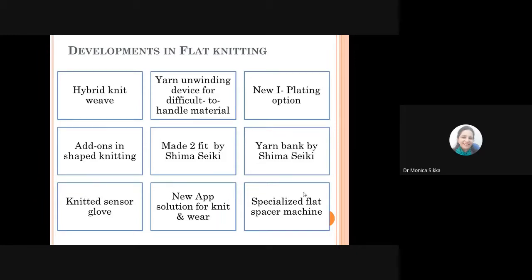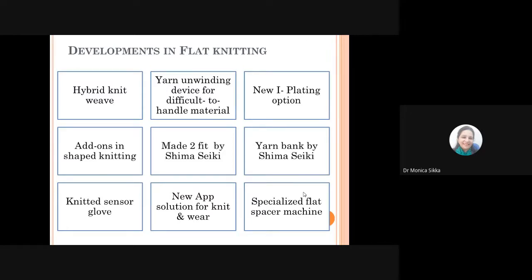So in flat knitting, we'll be talking about hybrid knit weave, the yarn unwinding devices, the new plating options, then some add-ons that have been done in shaped knitting. Then the Made to Fit Shima Seiki machine is the most versatile kind of system that has been developed. Then there's a yarn bank. We'll be talking in detail about this. What is a yarn bank that has been developed by Shima Seiki?